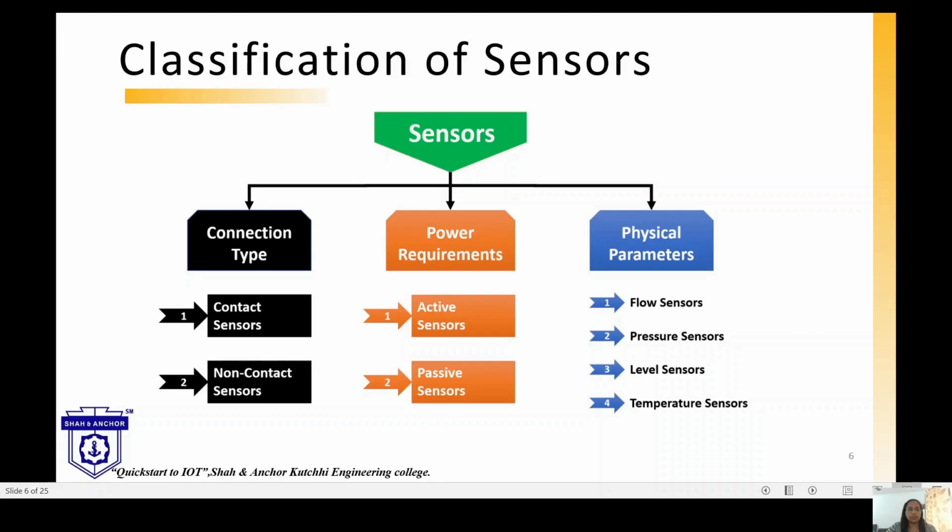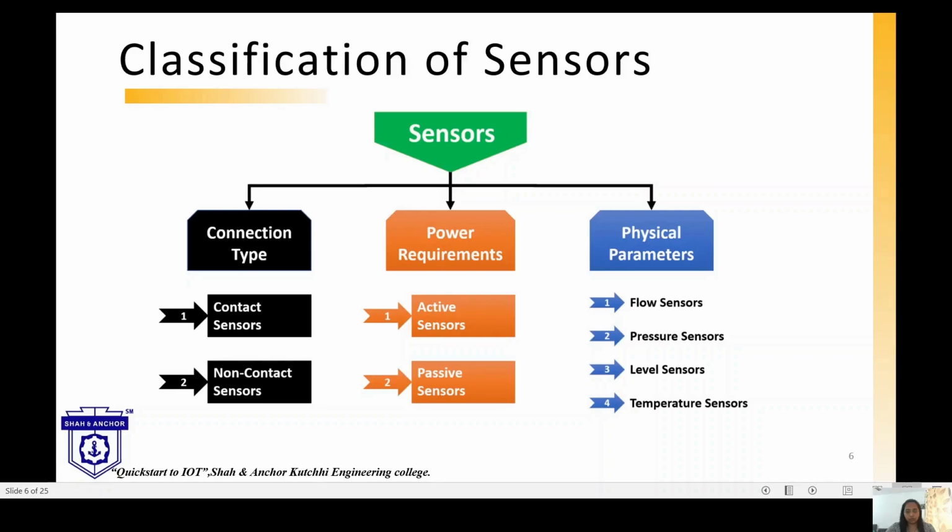Then for the power requirement, there are active sensors and passive sensors. Active sensors are devices that require an external source of power to operate. And passive sensors simply detect and respond to some type of input from the physical environment.